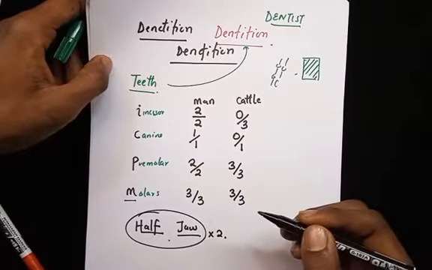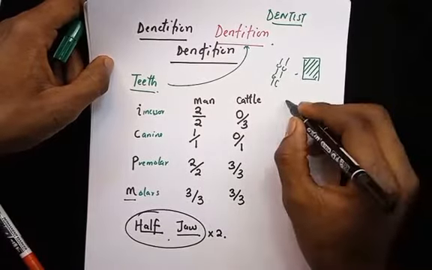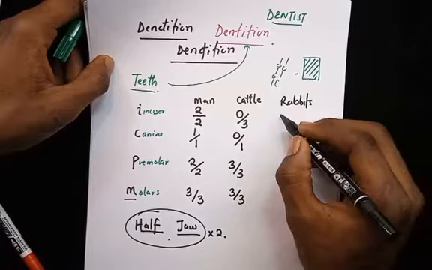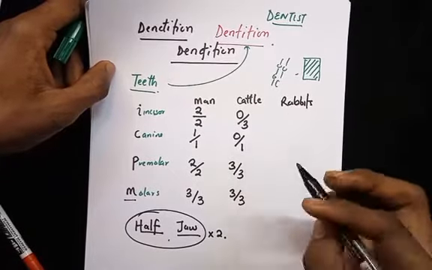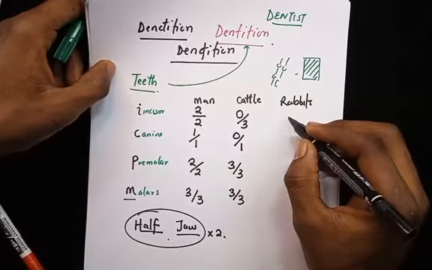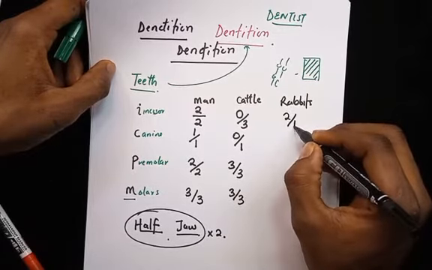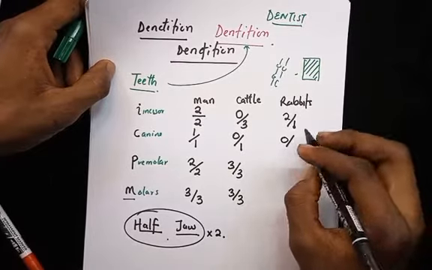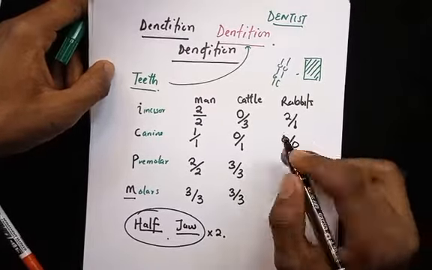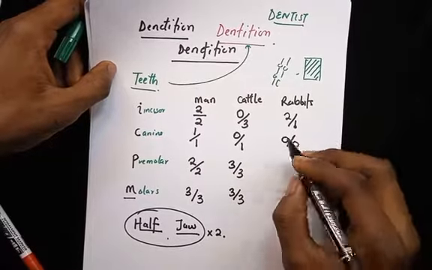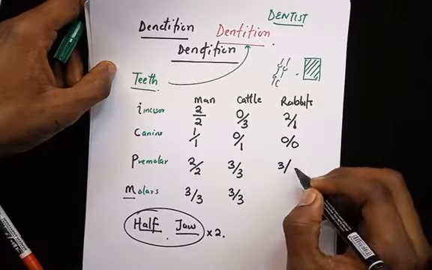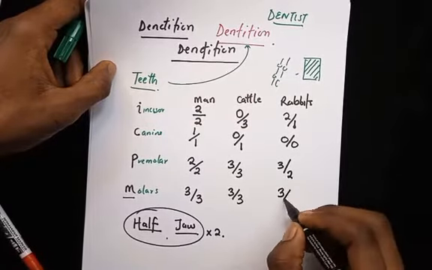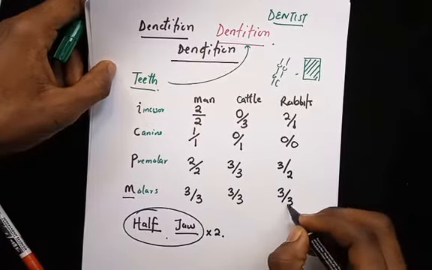Another regular dentition that comes out in your exam is that of rabbits. Alright, so rabbits have 2 incisor over 1 incisor. They have no canine. Don't forget that these are totally herbivores. They only eat vegetables. Now rabbits have an interesting 3 molars up in the upper jaw and then 2 molars in the lower jaw. They have 3 premolars and then they have 3 premolars down here.